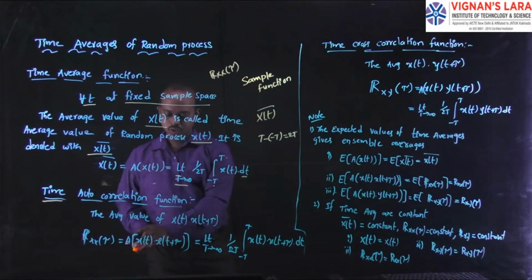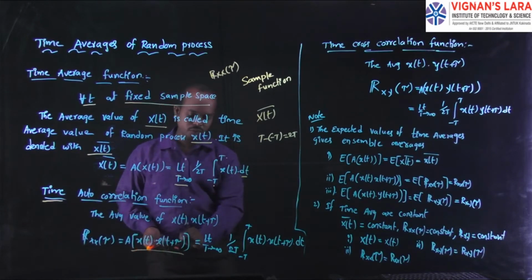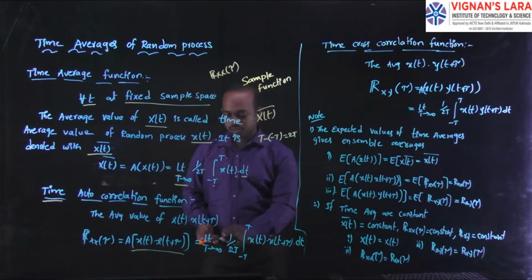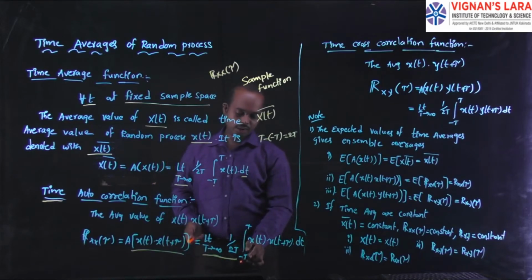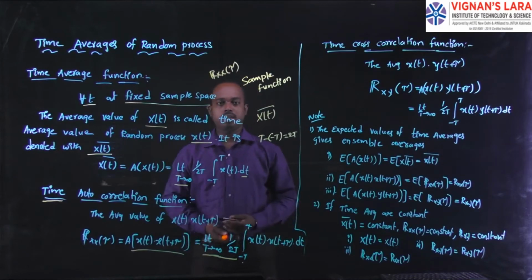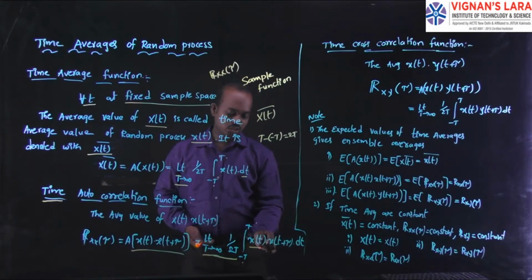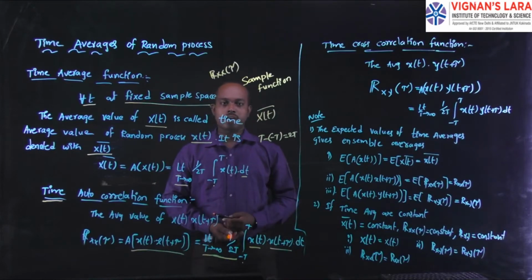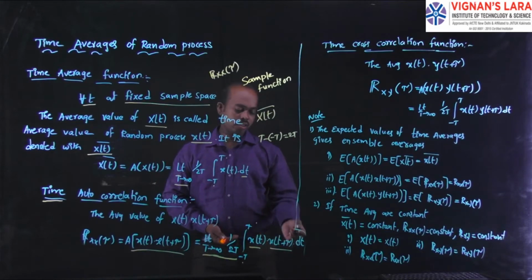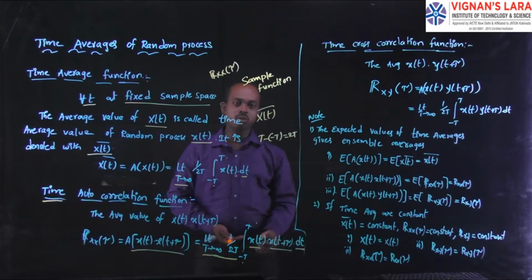Here it is the average of x of t and x of t plus tau. The formula is the limit as T tends to infinity of 1 by 2T integral from minus T to T of x of t into x of t plus tau into dt. This is the formula. X of t is the normal random process, and x of t plus tau is the time-shifted random process. Both are integrated with respect to dt.